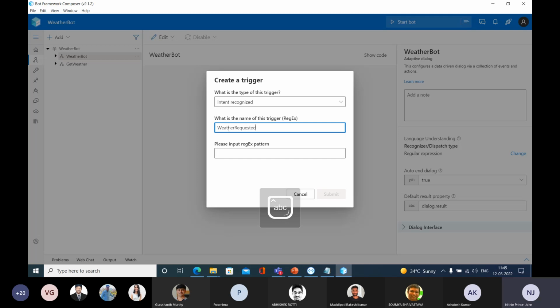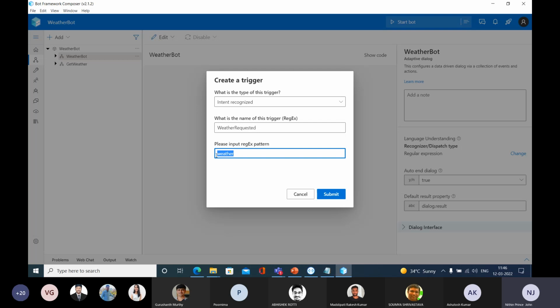And please input the regex pattern. Regex pattern means, for example, if my message contains the word weather, then this trigger is going to get activated.